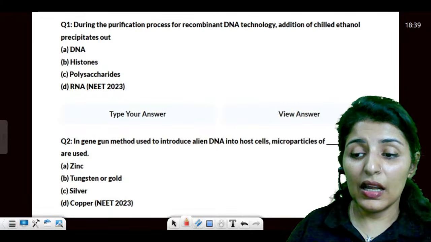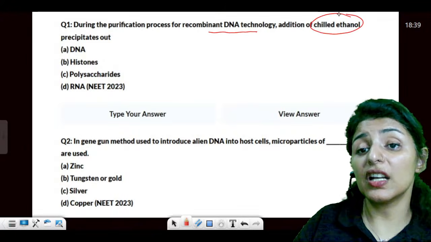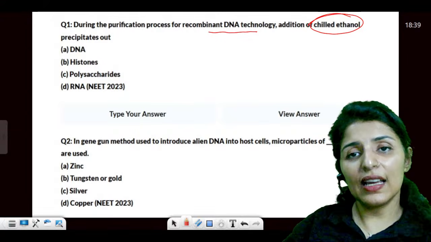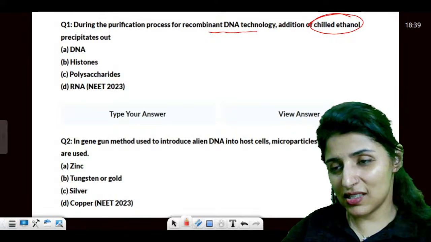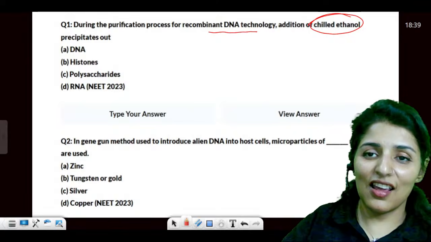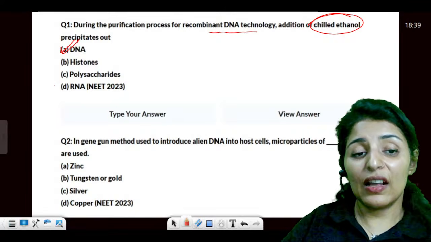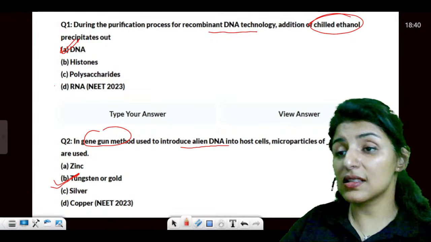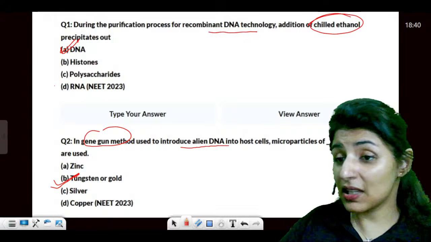All right. Now, moving on to: during the purification process of rDNA, addition of chilled ethanol. NTA has just asked this question. NTA is just asking PYQs and confusing you with few questions as per its nature, right? Chilled ethanol precipitates out what? DNA. Now, gene gun method is used to introduce alien DNA into host. Microparticles of which metal are used? It is tungsten and gold. So how costly is gold, and how costly would this gene gun method be?